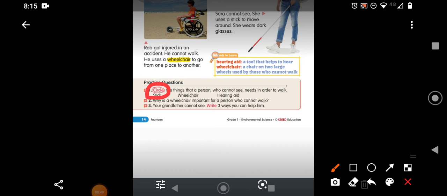Why is a wheelchair important for a person who cannot walk? Wheelchair will help them to go. Here you have the answer: to go from one place to another place. Wheelchair can help them. You can write there, children.